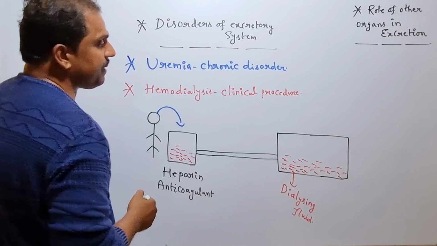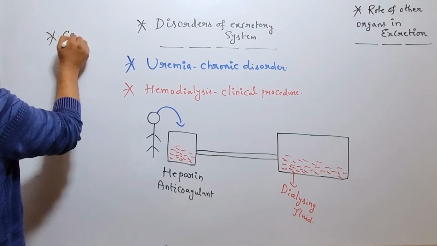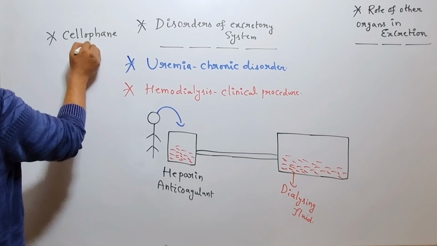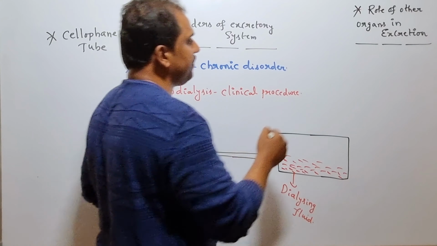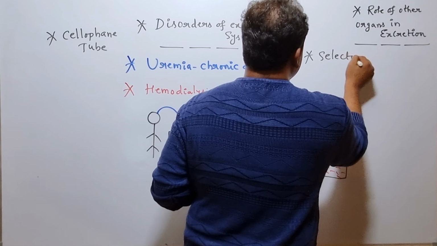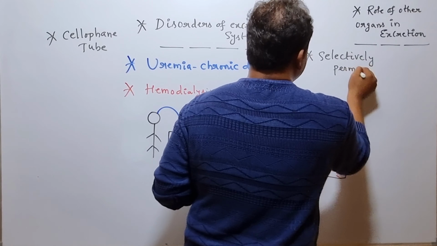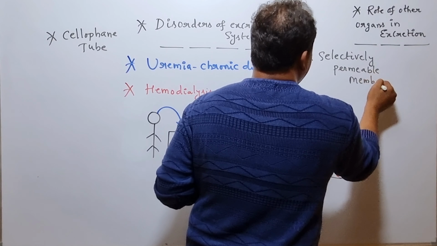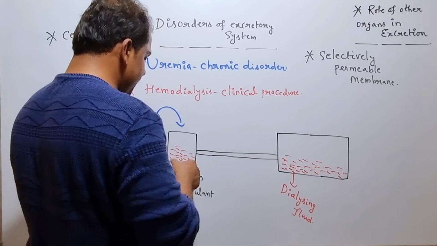Now the blood remains in association with the dialyzing chamber by taking advantage of a specific membrane, which is nothing but what? Cellophane tube. The cellophane tube is a selectively permeable membrane. It won't allow all kinds of molecules to come across it. It allows only certain selected molecules.